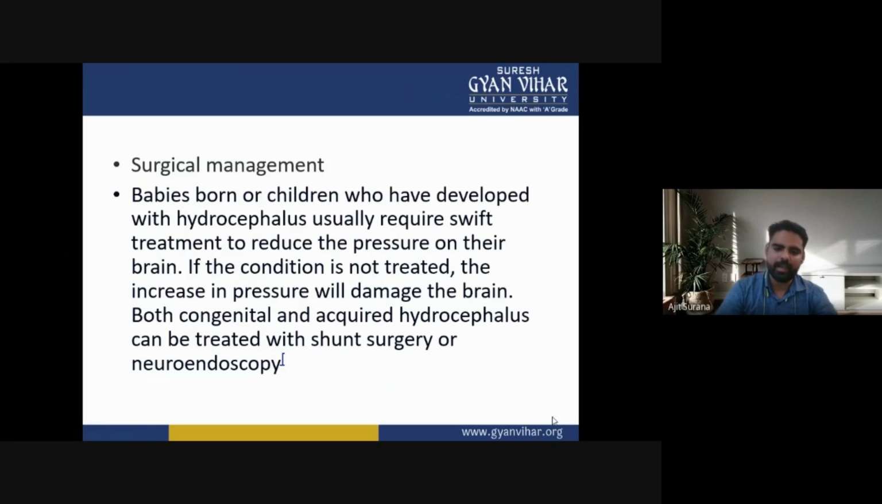Both congenital and acquired hydrocephalus can be treated with shunt surgery or neuroendoscopy. So, in surgical management, babies born with hydrocephalus or children who have developed it usually require shunt treatment to reduce the pressure on their brain. If the condition is not treated, the increase in pressure will damage the brain. Both congenital and acquired hydrocephalus can be treated with shunt surgery or neuroendoscopy.